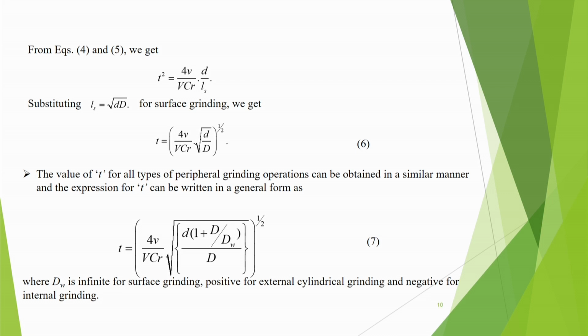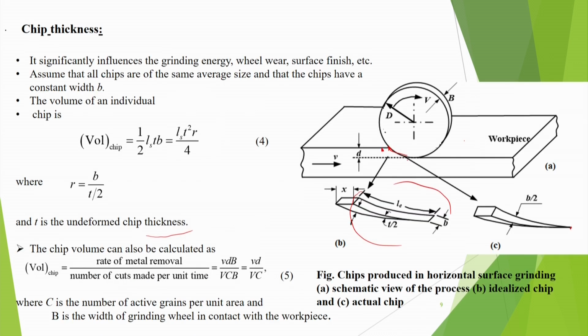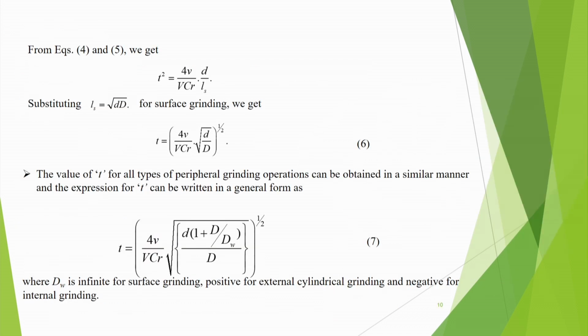Now, from equations 4 and 5, if we equate the two volumes of chip we have got, we get T square is equal to 4v divided by VCR and divided by dLs, and if we substitute Ls is equal to under root d by D, we get basically T is equal to this.